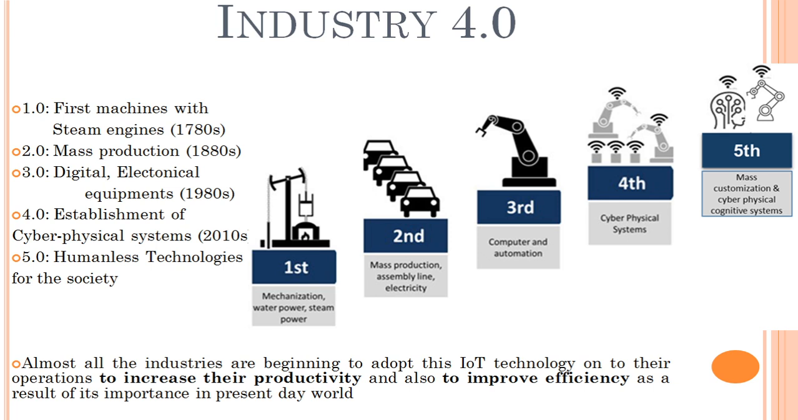And what an industry version represents is this: in industry version 1.0, the machines were automated with the help of steam engines. So you can find applications like steam engine based trains. But before that, people had to move manually from one place to another. After the introduction of the steam engine, it was automated. So this is version 1.0.